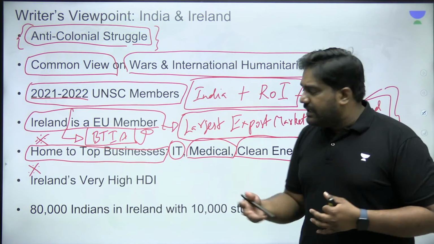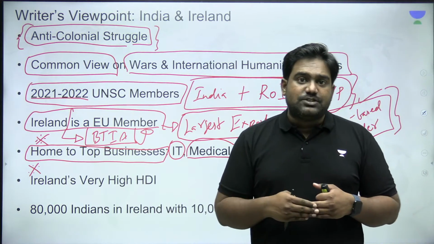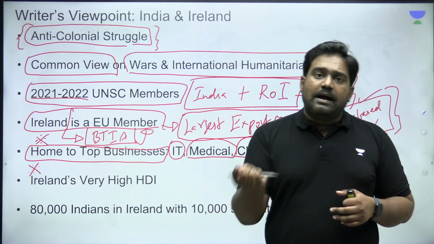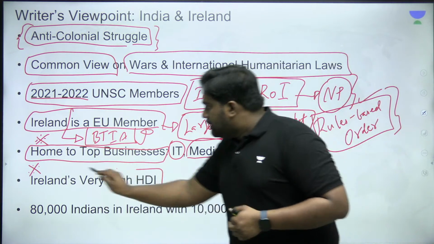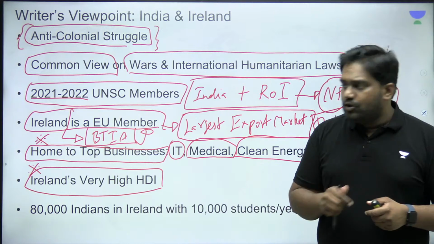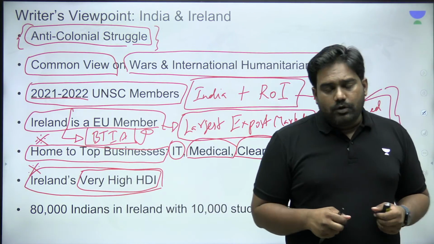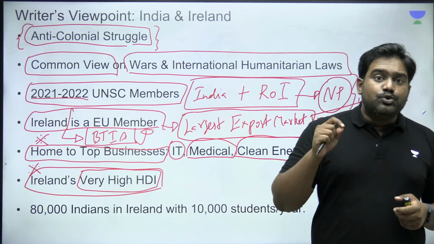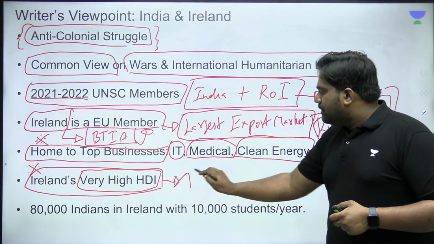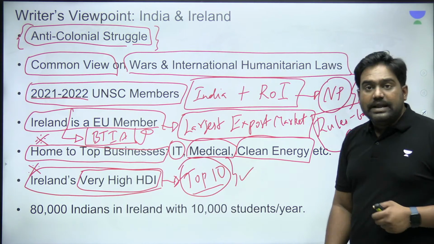So there are many such areas where our private companies can work together and collaborate, and it can drive investments as well, from India to Ireland and from Ireland to India. Now, Ireland is a highly developed nation. It has a very high Human Development Index, and in the HDI report of the UNDP, Ireland is usually in the top 10. Yesterday, I was mentioning the Human Development Index report of UNDP, right?